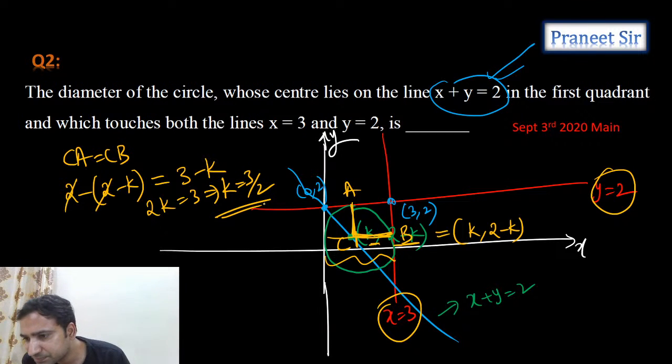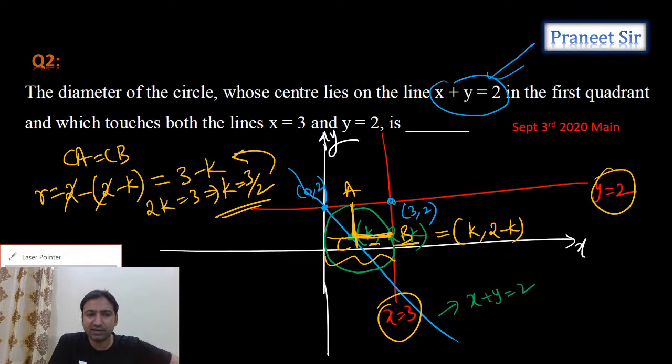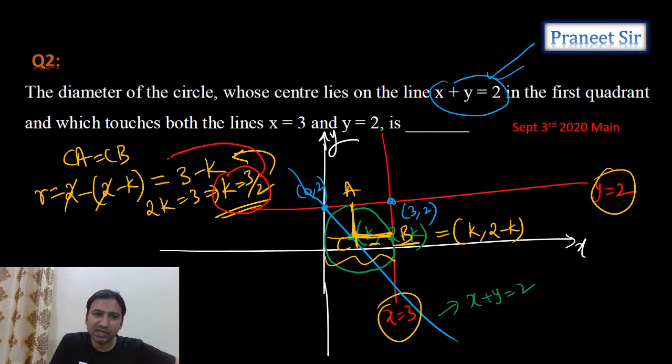Is it correct? What, Abhishek? We don't need the point circle. See, we already got the center. If you substitute k equals 3 by 2 here, we get the radius, guys. We are directly getting the radius R. Now, why do we need the point circle and all? It is going to be lengthy, guys. When we substitute k equals 3 by 2 here, we directly get the R value. The R value is nothing but the k value only. Is it correct, guys? So tell me how much you're getting.